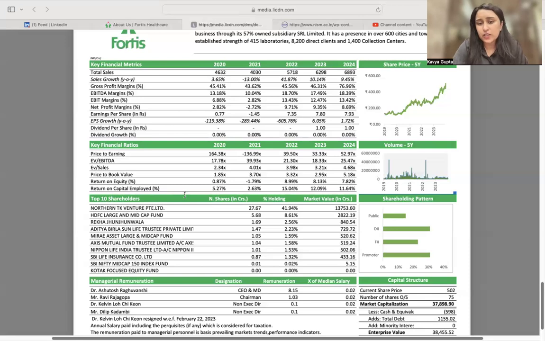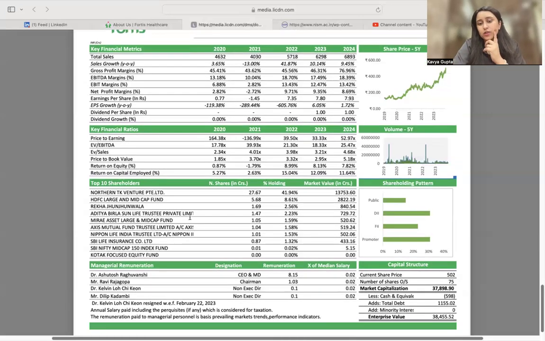Return on equity, return on capital employed. Well, generally, I'm sure you might have heard that return on equity, return on capital employed, jitna zyada hoga, utna better hai, which means higher the better. So yes, that is correct that return on equity and return on capital employed should at least be 15 to 20% for any company operating, especially in this space.